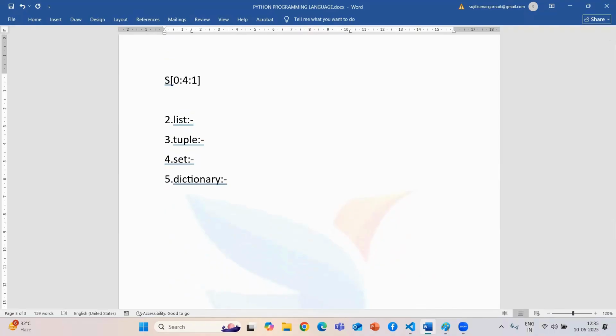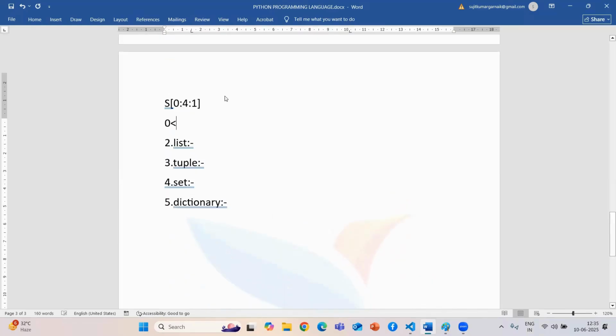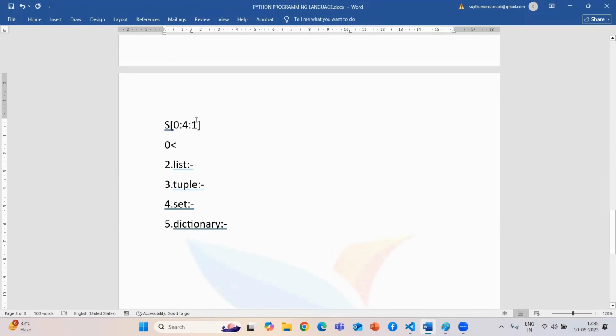In this case, our Python controller will check my first value is 0 and my ending value is 4. It will be checking that 4. If this condition becomes true, then only it will produce that output. Means in the backend, the logic will be that.